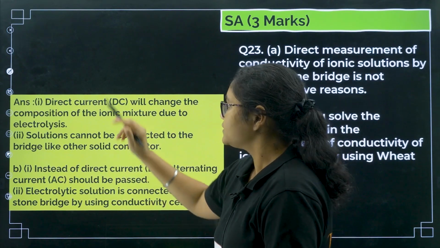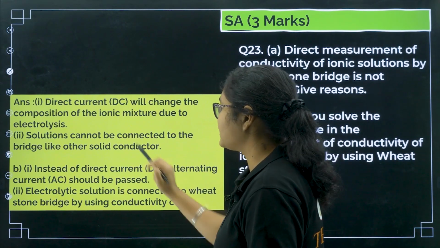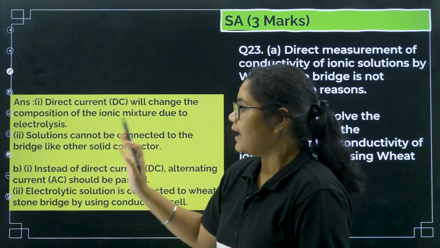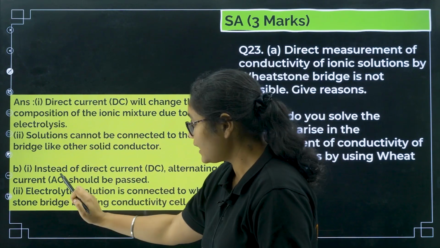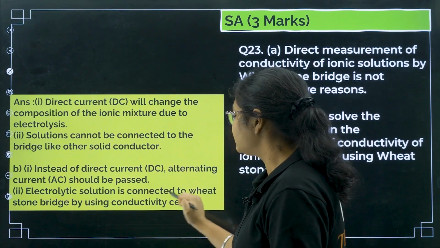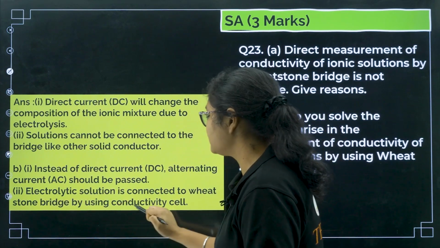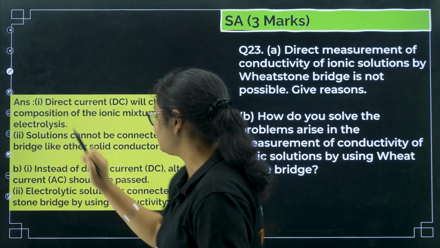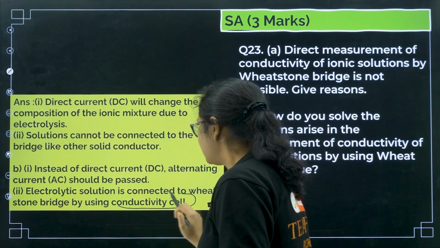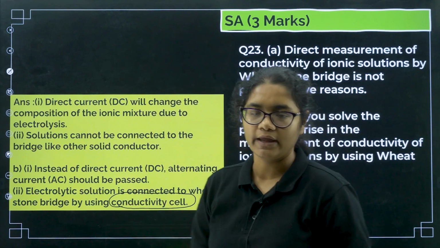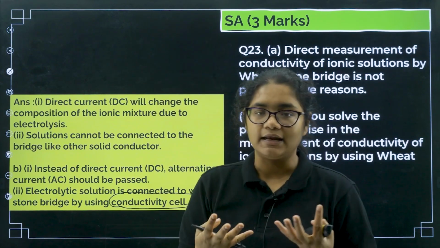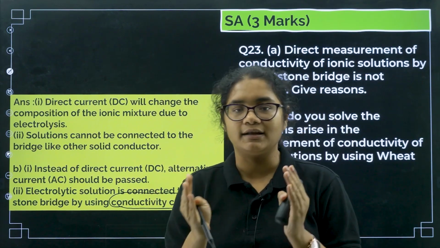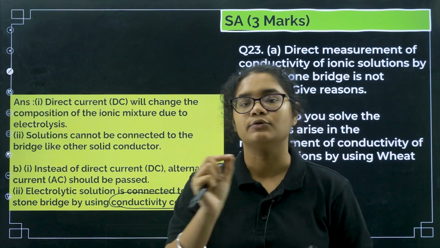What are the solutions? The first solution is using alternating current instead of DC current. And for the second, the electrolytic solution is connected to the Wheatstone bridge by using one particular type of cell, called a conductivity cell. So you are not using the electrolyte directly, but putting the electrolyte inside the conductivity cell and using it.